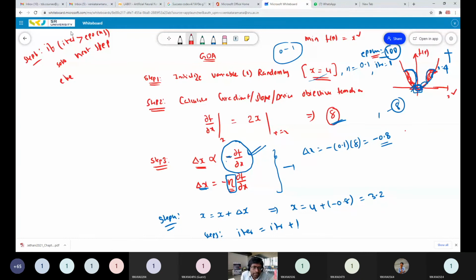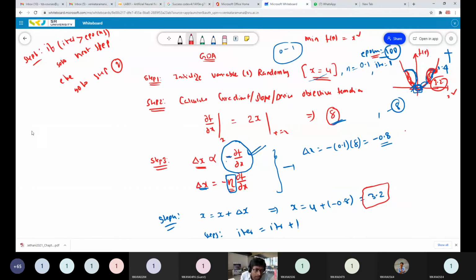If it is false, it's not satisfied. That means you have not reached the maximum number of iterations. Then we need to go to step number 2 again. Again calculate the gradient, but at the new point. Initially we calculated the gradient at x equal to 4. Now our new point is at x equal to 3.2, so calculate the gradient at x equal to 3.2.